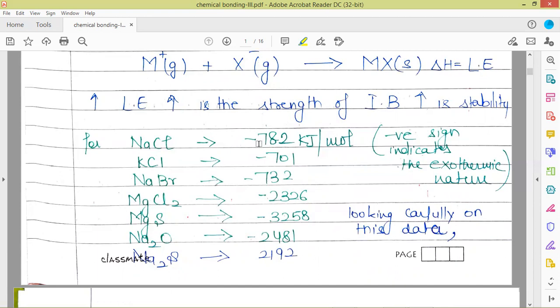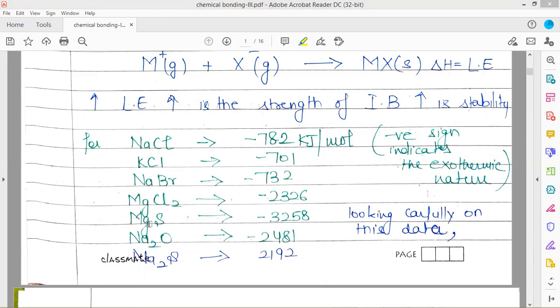But for magnesium and chloride, the size of magnesium is smaller in comparison to that of sodium, and the charge on magnesium is higher in comparison to that of sodium. So lattice energy is more in comparison to that of NaCl.